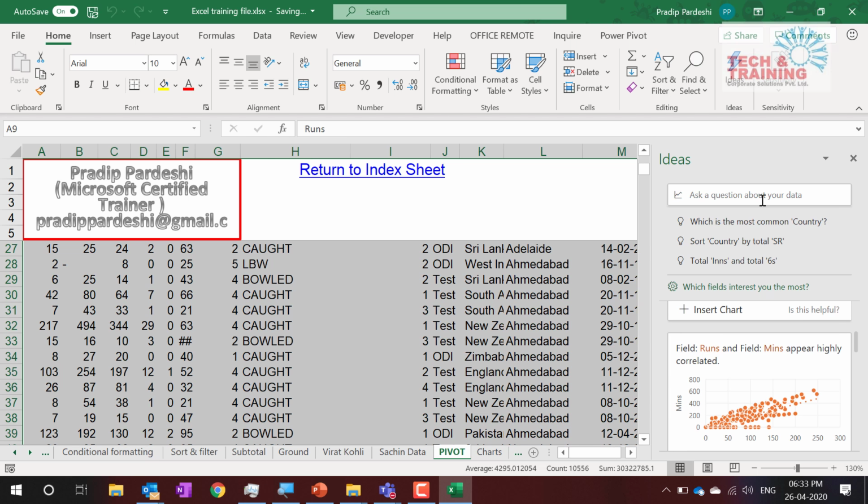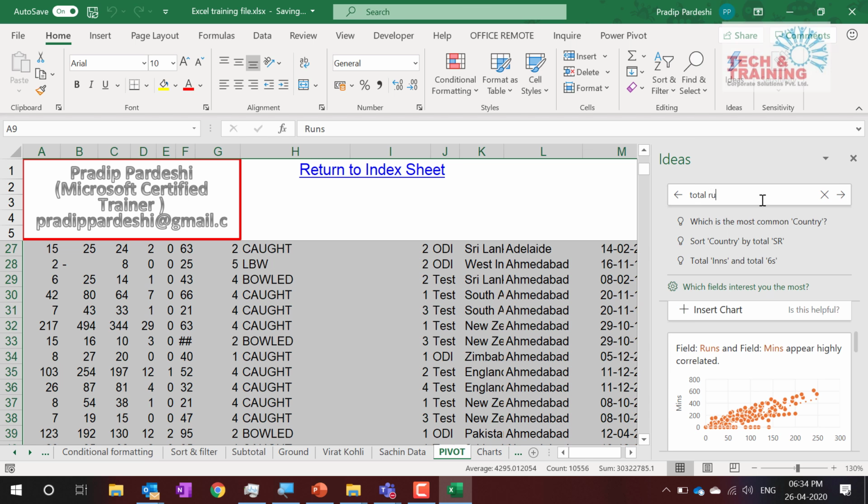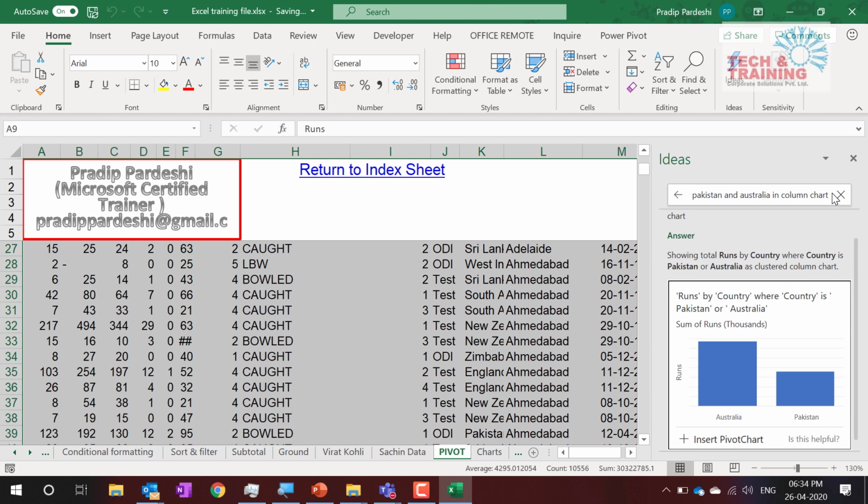And let me show you one more thing. You can even ask questions. If there is some insight that is not available, you can simply go ahead and ask questions. Total runs against Pakistan and Australia in pie chart. See, or now I select column chart automatically.